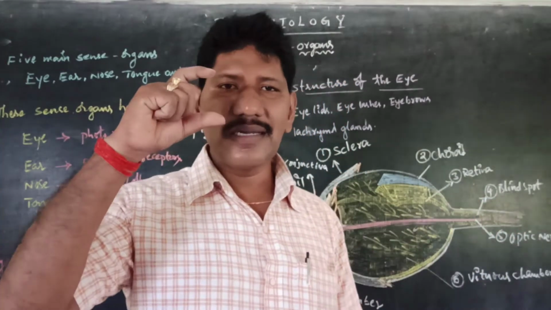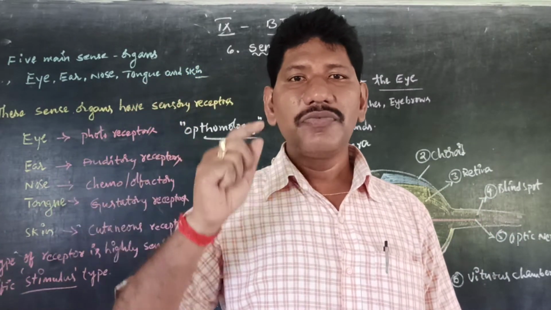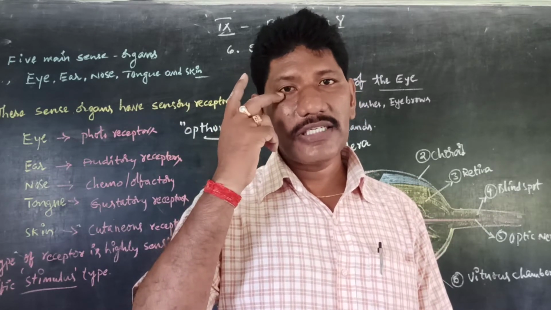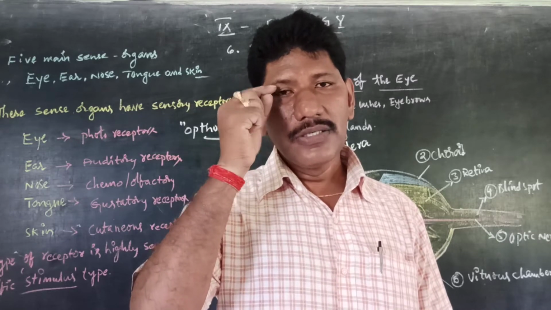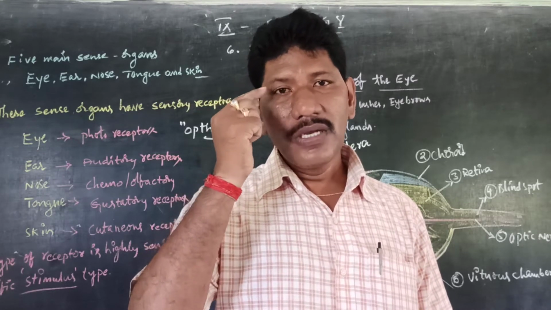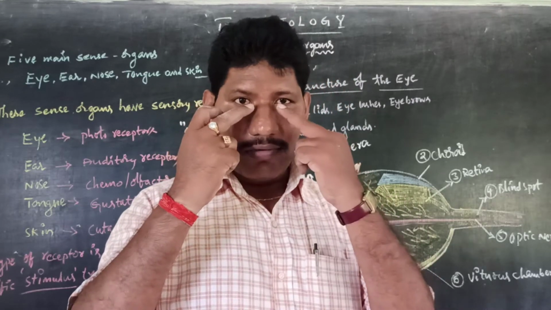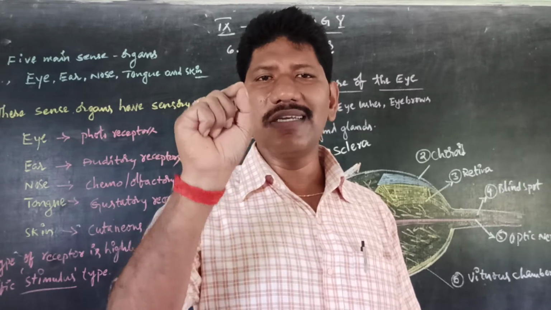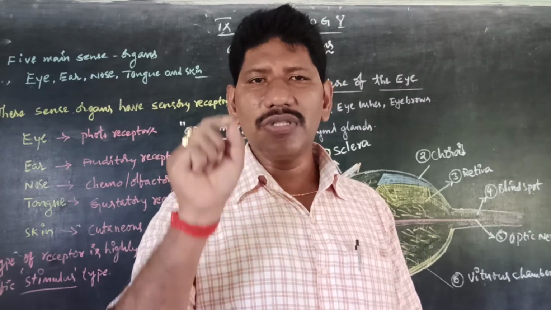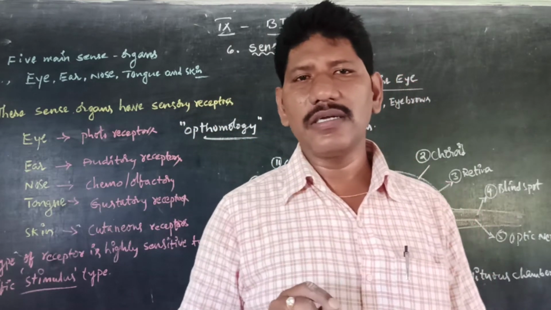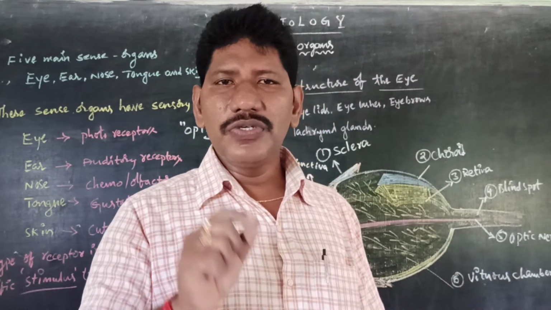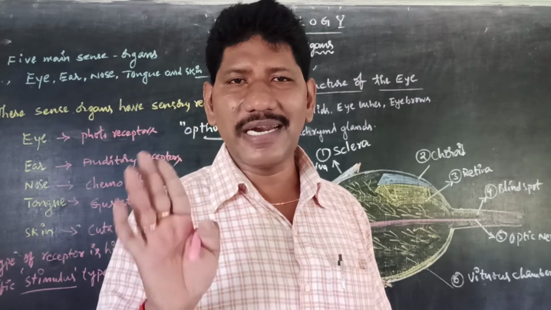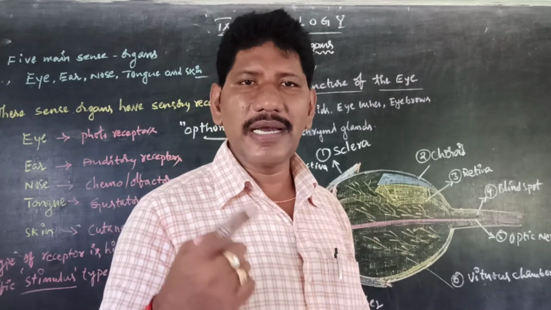Let us come to the external structure of the eye. We have the eyelashes, eyelids. Eyelashes means hairs present on the eyelids. So eyelids, eyelashes, eyebrows, as well as the corner of the eye. Each eye has a small hole present. That hole always secretes tears, the lacrimal glands. These lacrimal glands secrete water, which always keeps the eyes in a moist condition, so that they should not be dry.